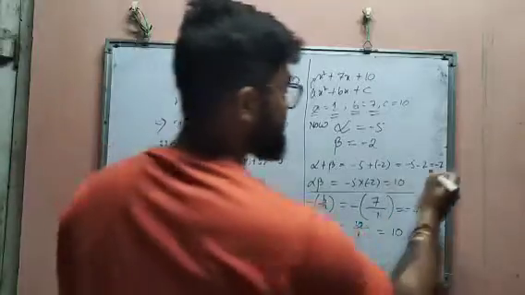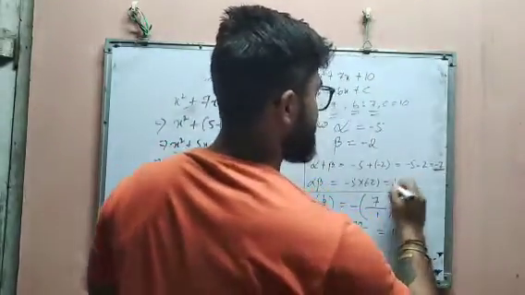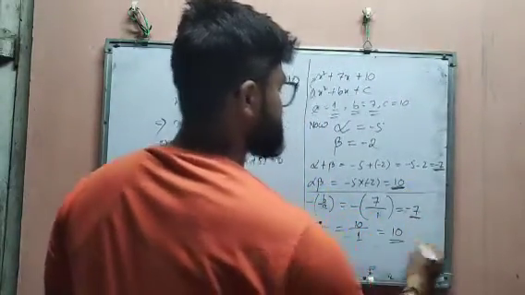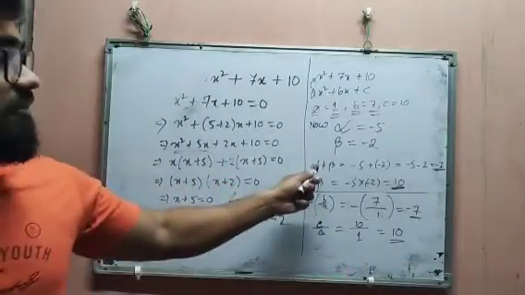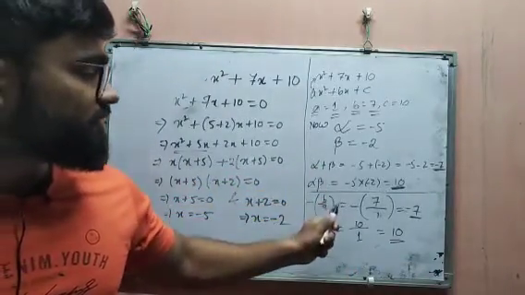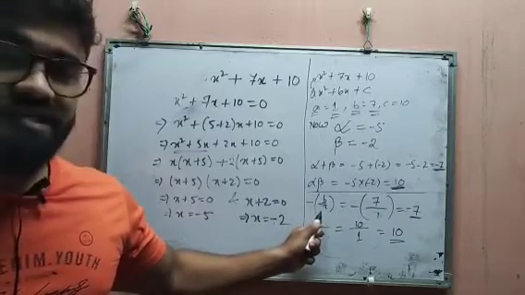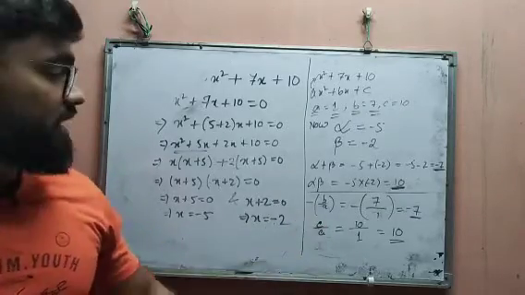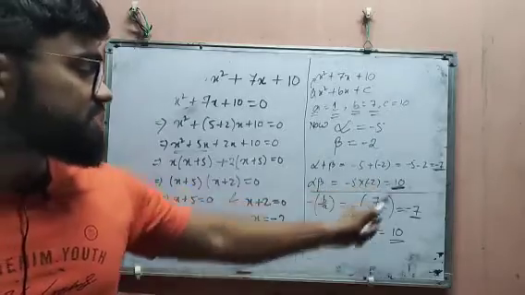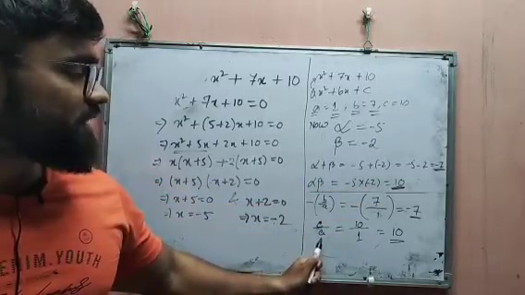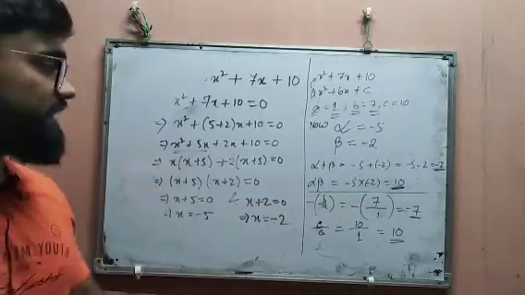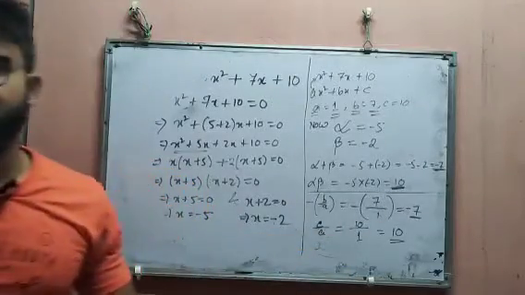Now if you see, this minus 7 and this minus 7, and this 10 and this is also 10, that means the sum of the zeros is equal to the minus of coefficient of x divided by coefficient of x square, that is minus b by a, and the product of the zeros is equal to the constant term divided by coefficient of x square. So as per the rule, hence it is verified. Okay.